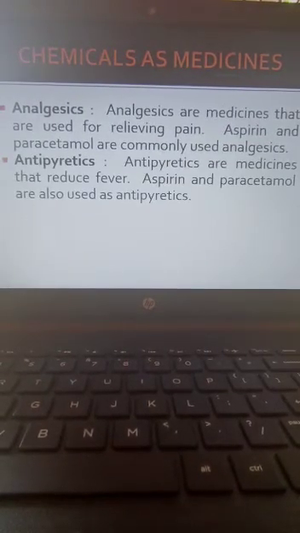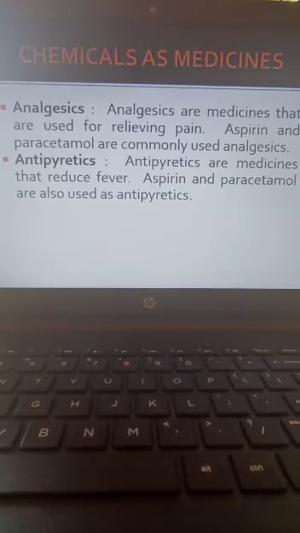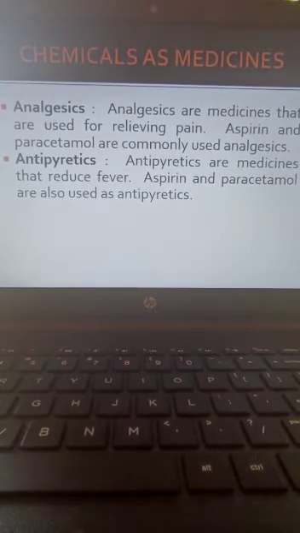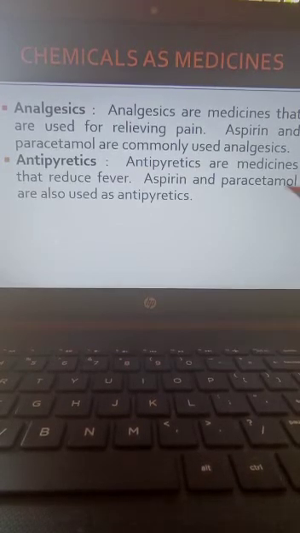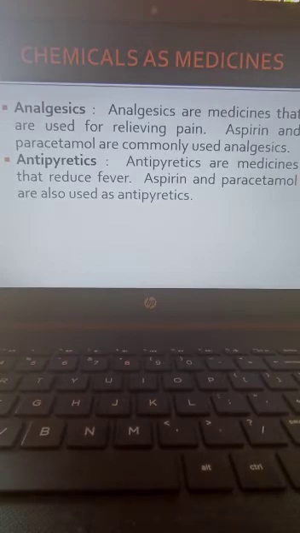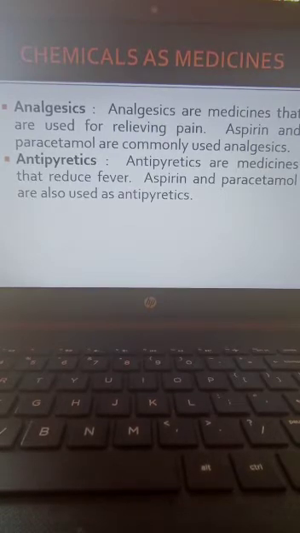Next is antipyretics. Antipyretics means if we are having fever, then the doctor will give antipyretics. Antipyretics are medicines that reduce fever. Which medicine will doctors give if we are having fever? Paracetamol, isn't it?